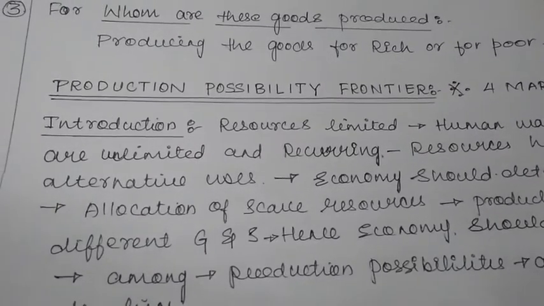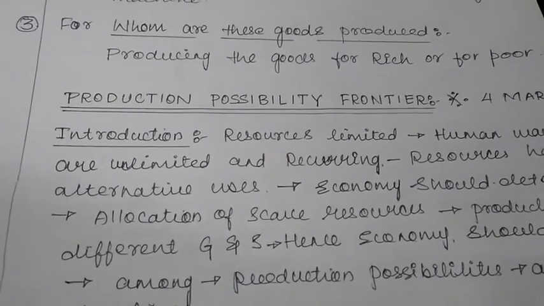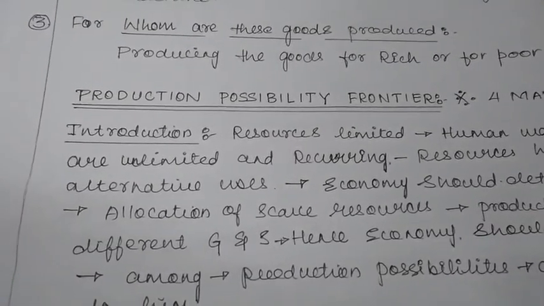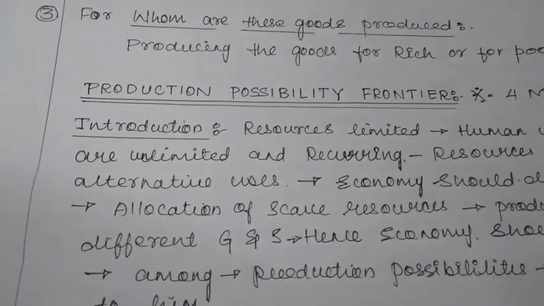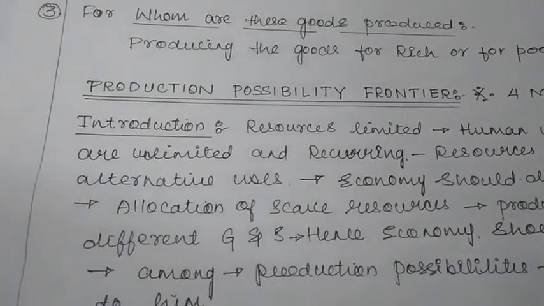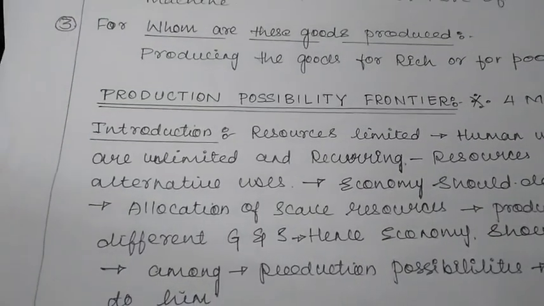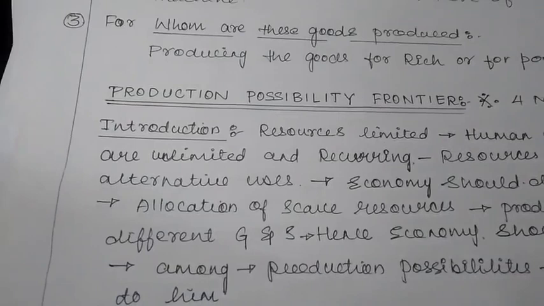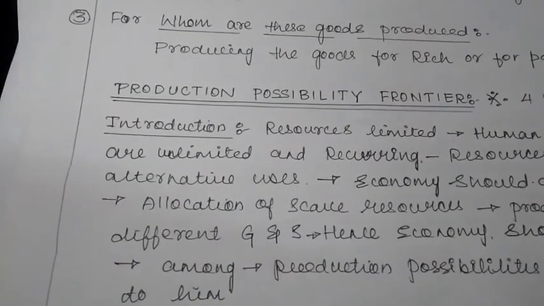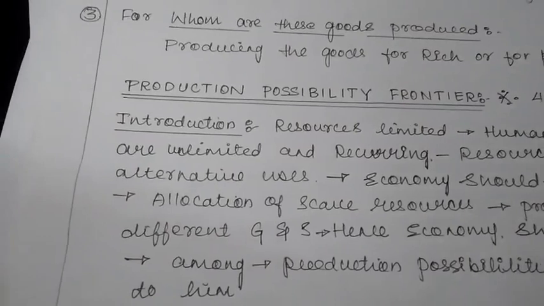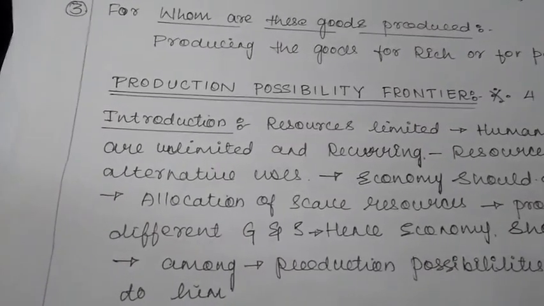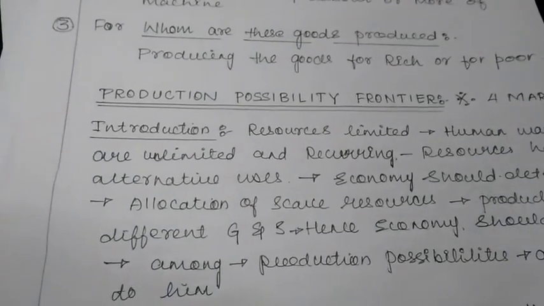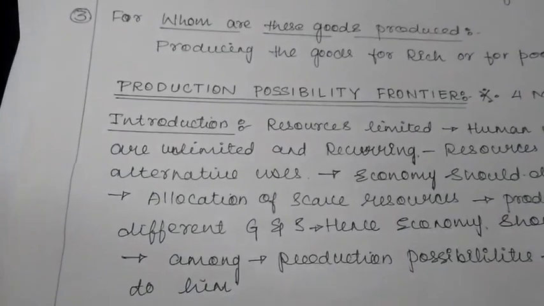So by using the different possibilities of producing various goods and services, using the resources available to him, because he cannot use the resources for alternative uses. These limited resources cannot be used for many things, because these resources are limited in nature. So the producer will have to choose among the various production possibilities that are available with him. Girls, you will understand this easily when I give you an example.